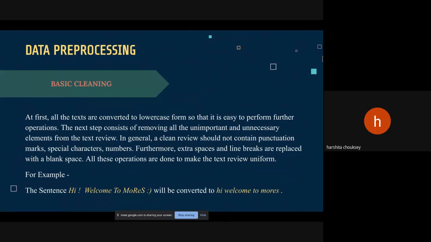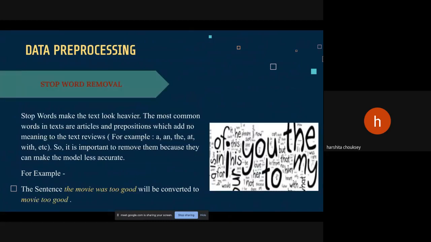Firstly, all the texts are converted into lowercase letters so that further operations are easy to perform. After that, all the unnecessary and unwanted elements are removed from the text, which include punctuation, special characters, and numbers. Also, extra spaces and line breaks are replaced with a blank space. This whole process will make the reviews more uniform. For example, "Hi, welcome to MORS" has some punctuation and some letters in uppercase, and will be converted into all lowercase with punctuation removed as shown. And now, moving to the next part.